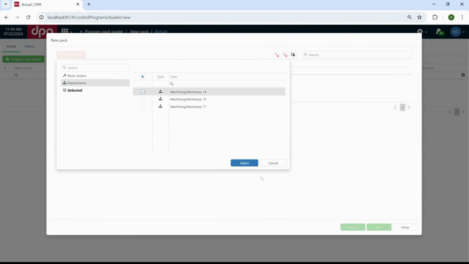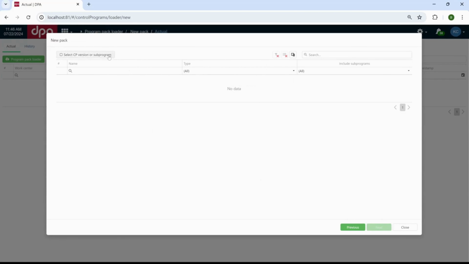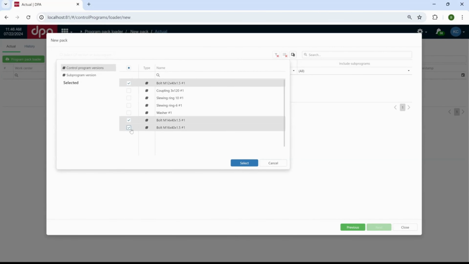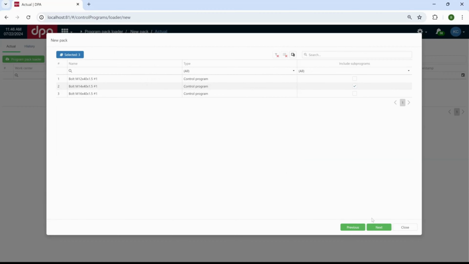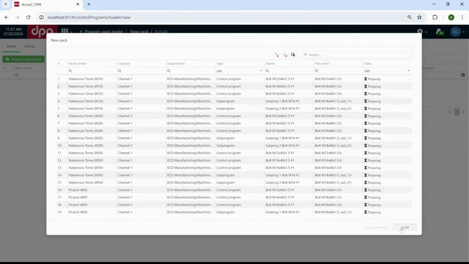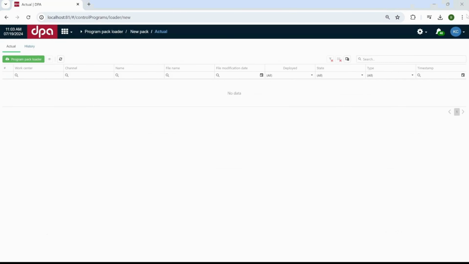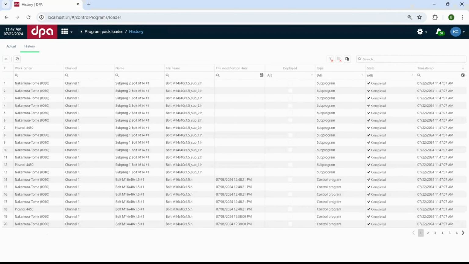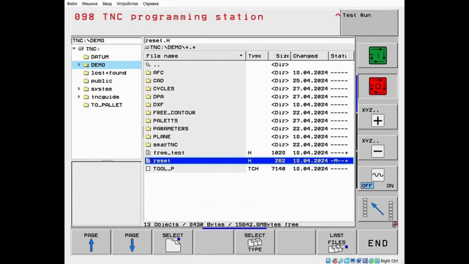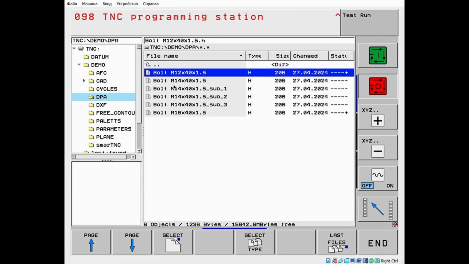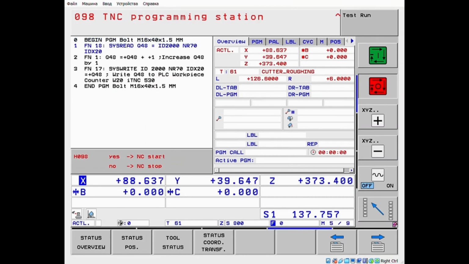Select machines or an entire shop. Choose required versions of control programs and related subprograms. And with one click, files are transferred to the selected machines. Connect DPA, systematize the storage of control programs, and reduce machine downtime.